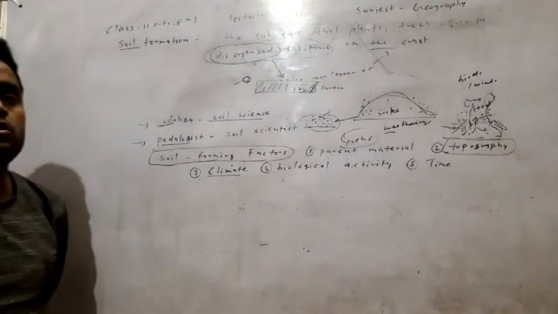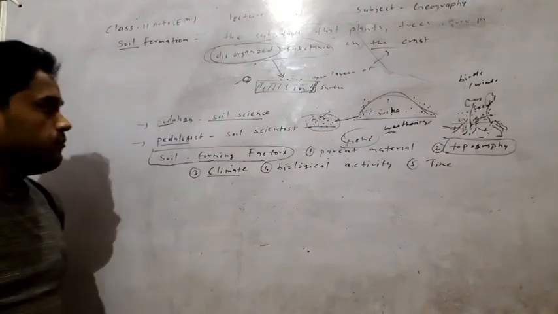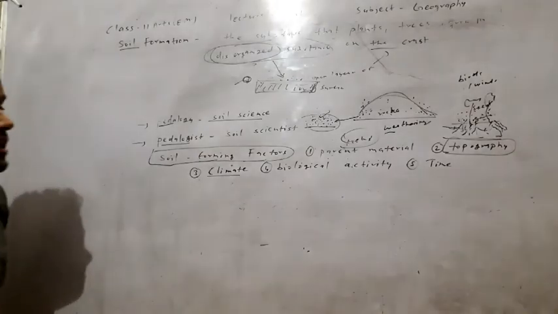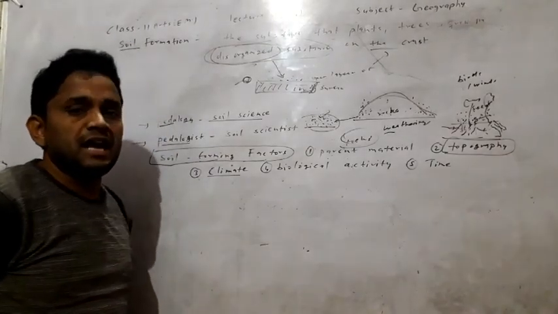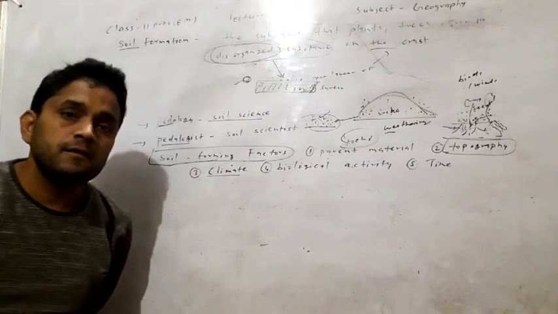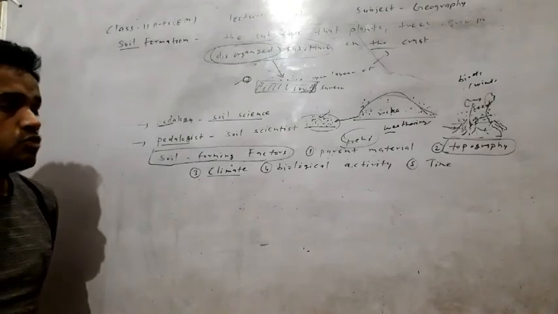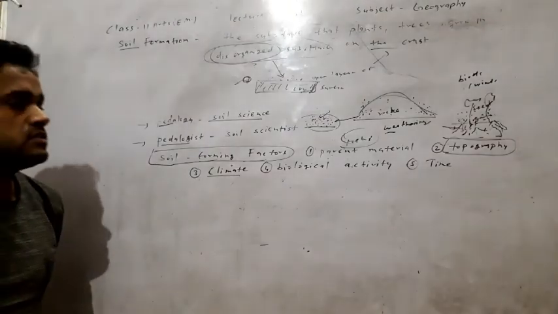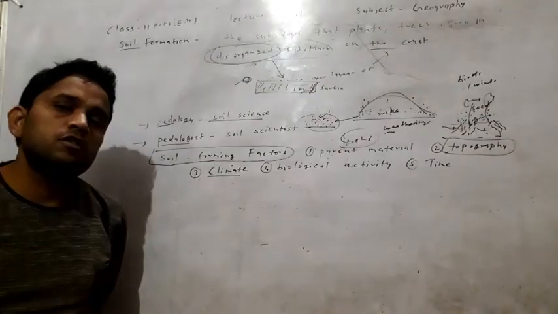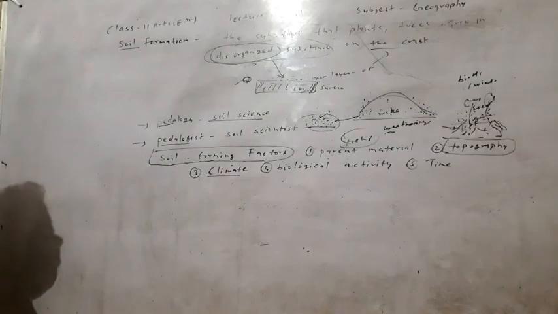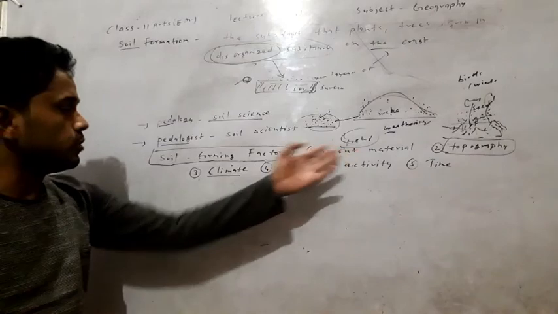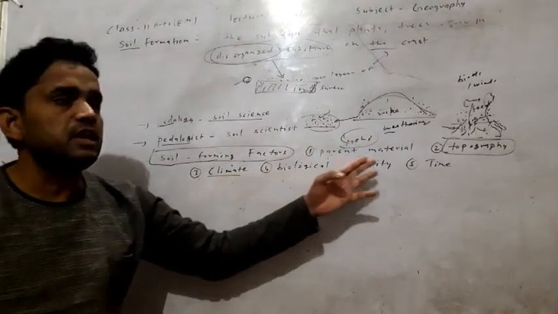If the climate stays the same, the soil does not form. With a changing climate, the formation of the soil is rapid. Then biological activity and time are also main factors for the formation of soils. Soil formation is not instant; it needs a long period of time. So the factors affecting soil formation are parent material, topography, climate, biological activity and time.